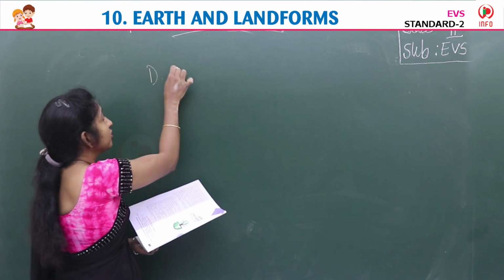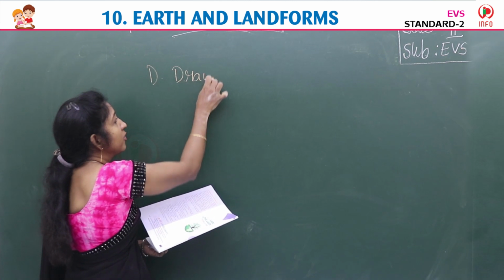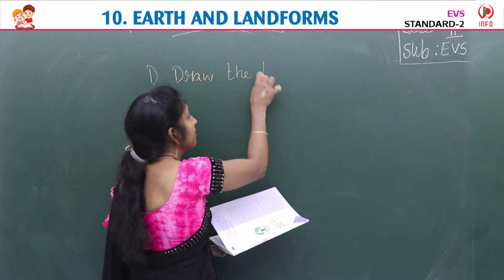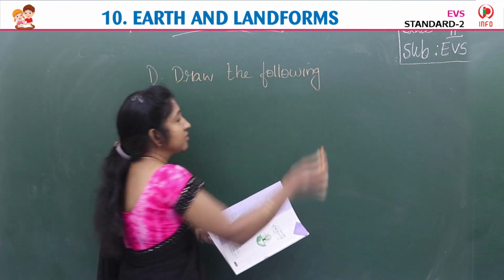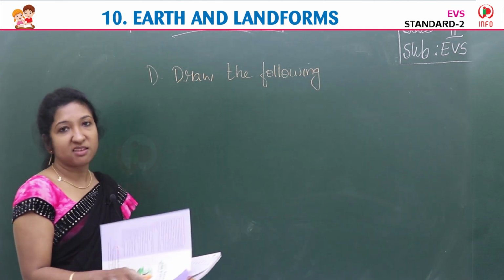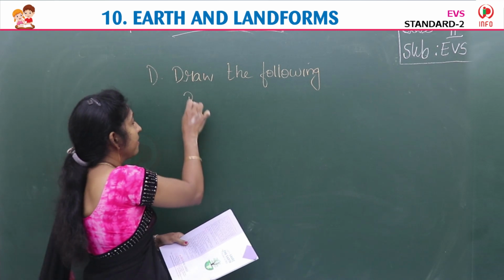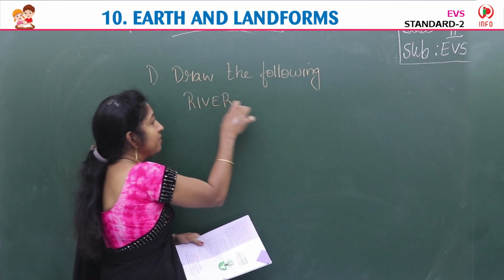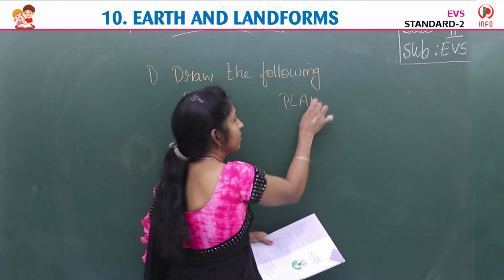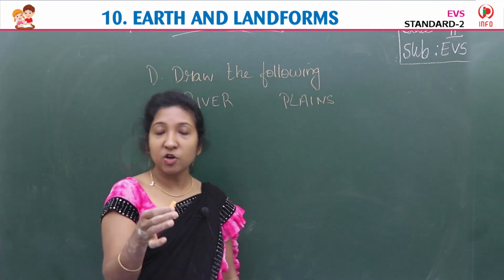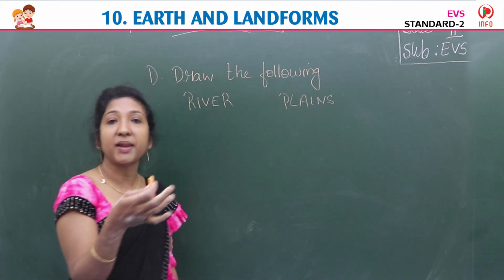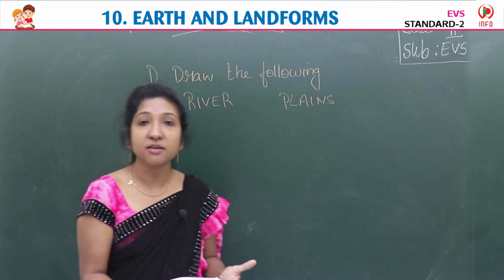So next is exercise D, draw the following. Children, you have to draw the following. So what have they given? River and plains. River, then plains. So children, just draw a river and a plain in the space given there.